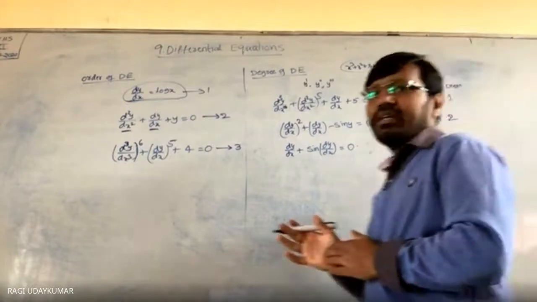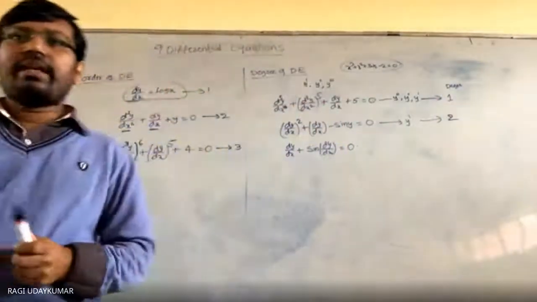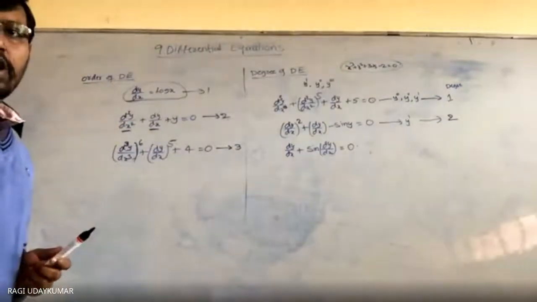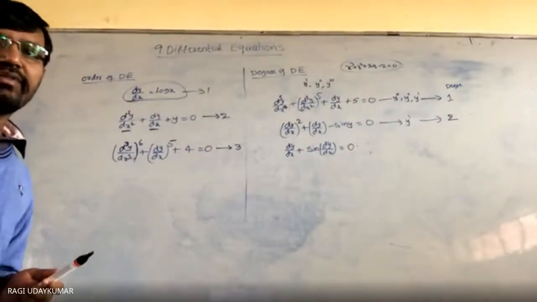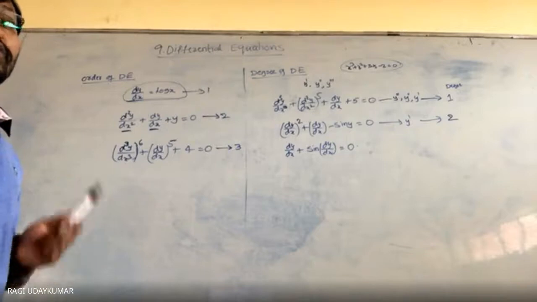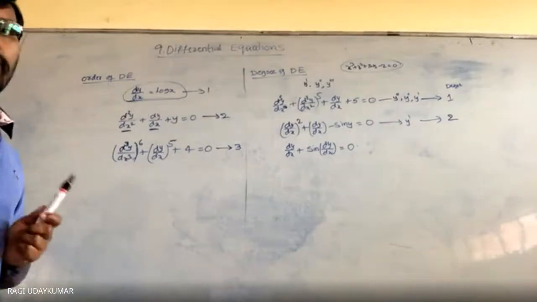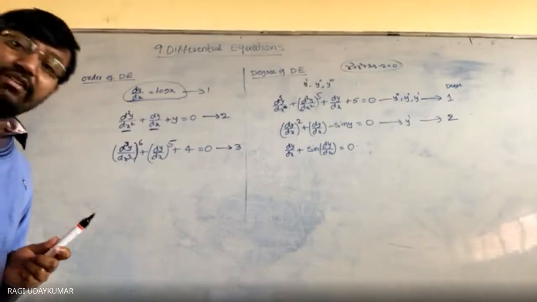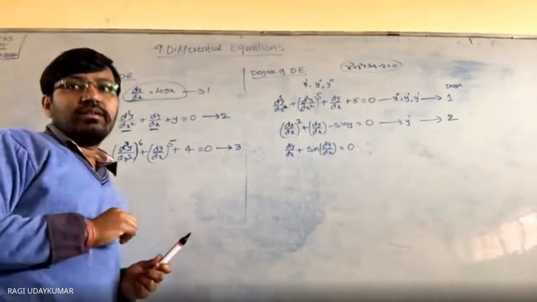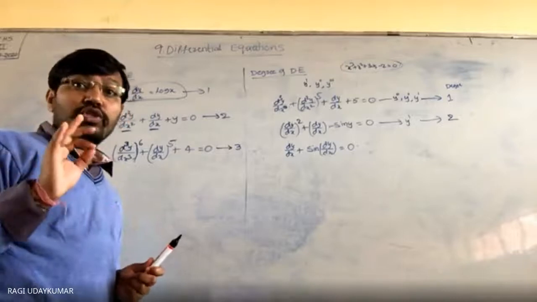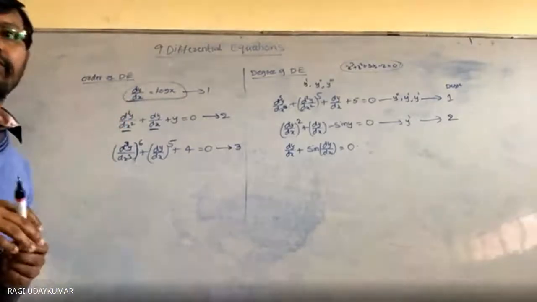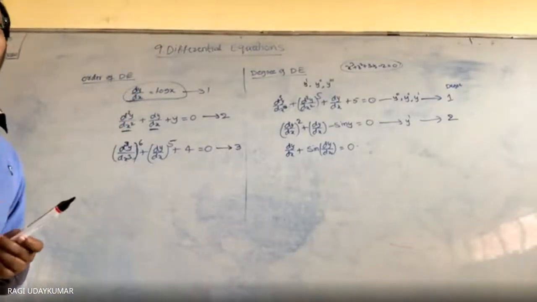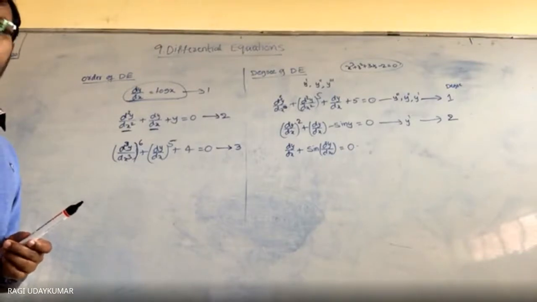So this is about the degree and order of the differential equation. Order and degree, if defined for the differential equation, are always positive integers. The main point you need to note down is that order and degree, in case they are defined, should always be positive integers.